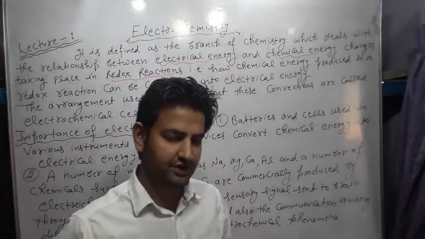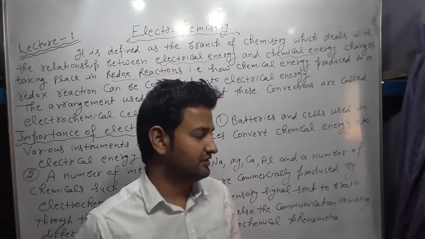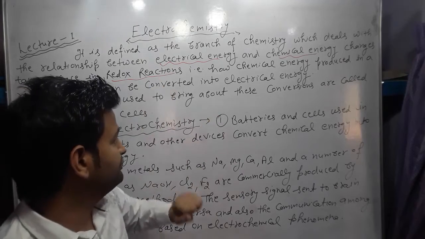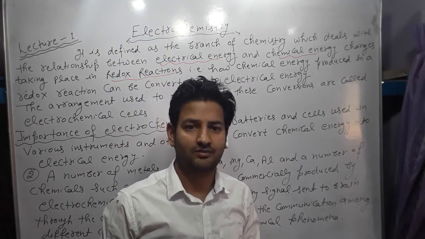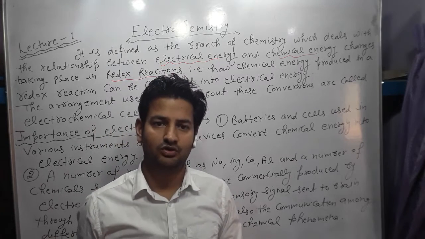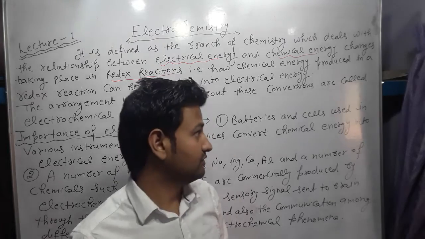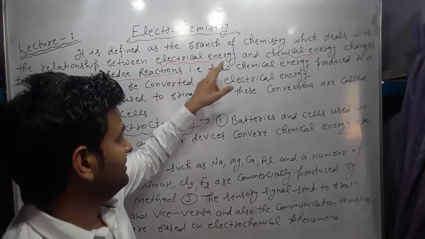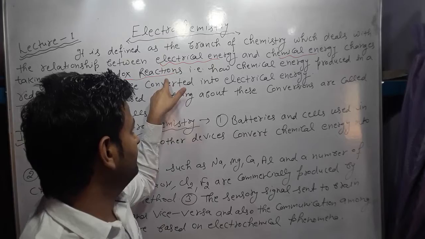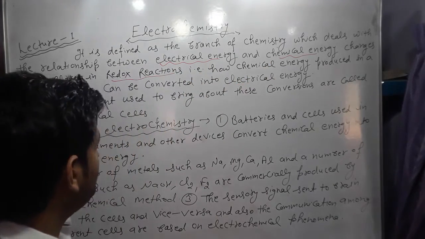You have studied in +1 class about redox reactions. Redox reactions are those reactions in which oxidation and reduction take place simultaneously. Oxidation means simply the loss of electrons and reduction means gain of electrons. So the changes that take place in redox reactions in which electrical energy and chemical energy are used,